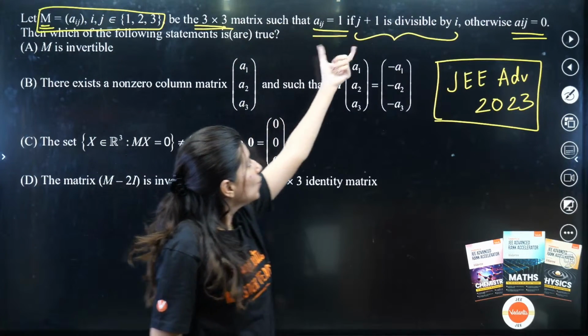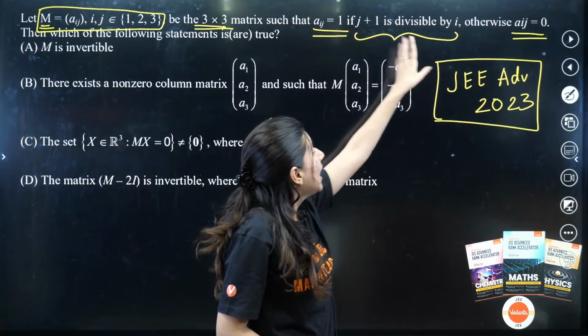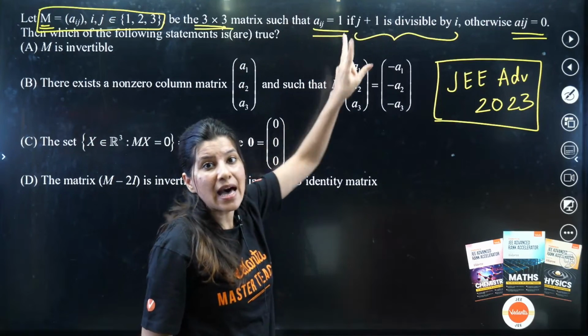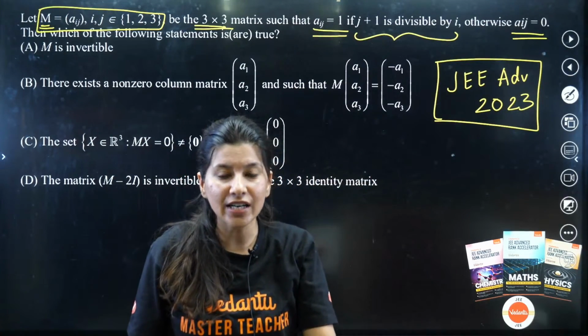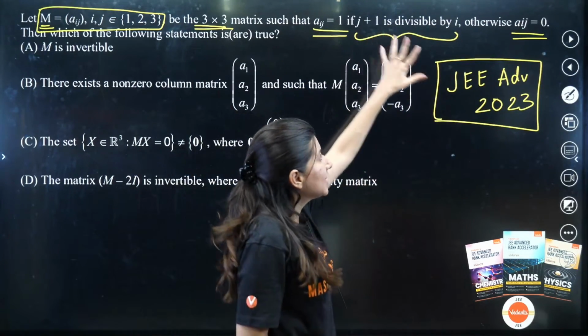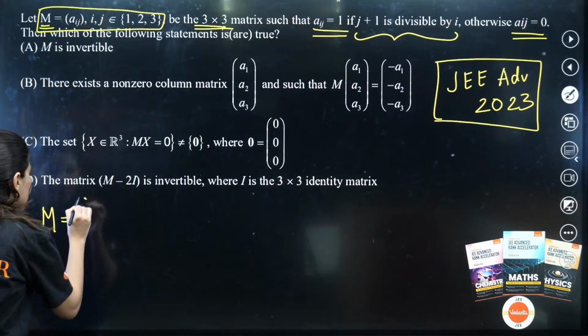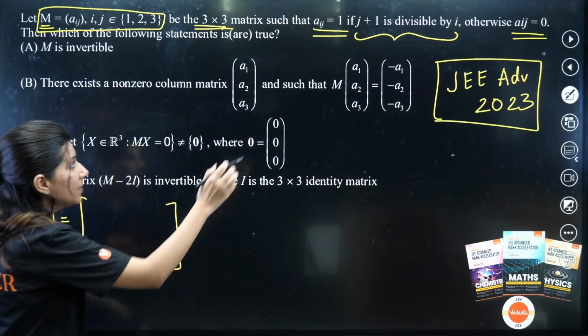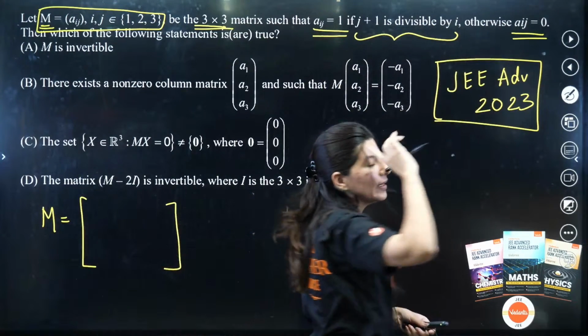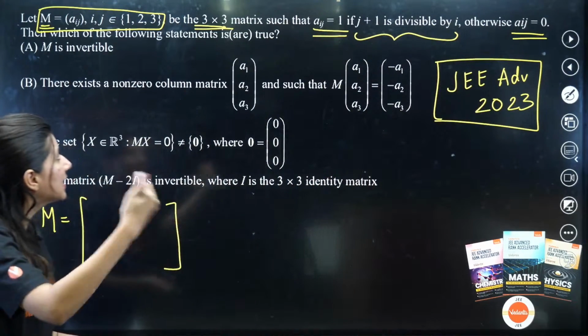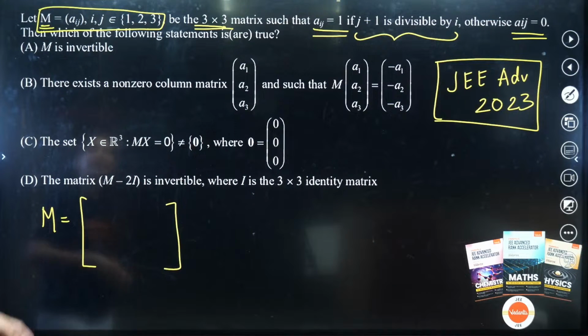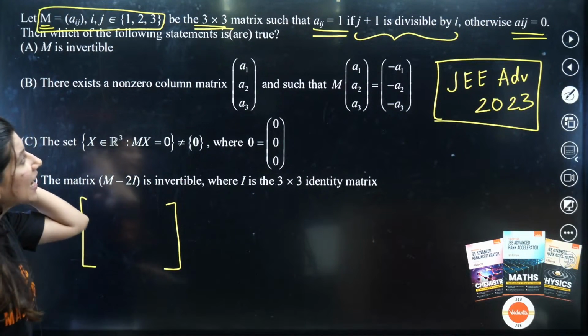Over here, by reading this, I can sense that M has only 2 elements, either 1 or 0, depending upon this condition. So I can actually form the M matrix, the 3 cross 3 matrix, just by this information. I'll be doing that, but let's proceed and understand what they are asking. Then, which of the following statements are true?